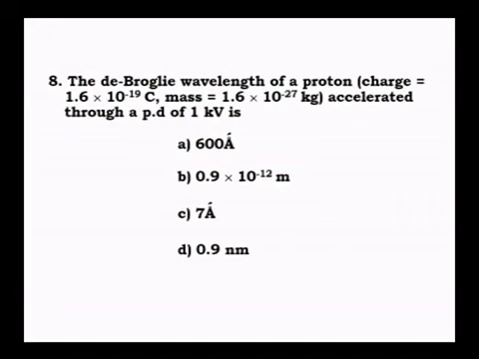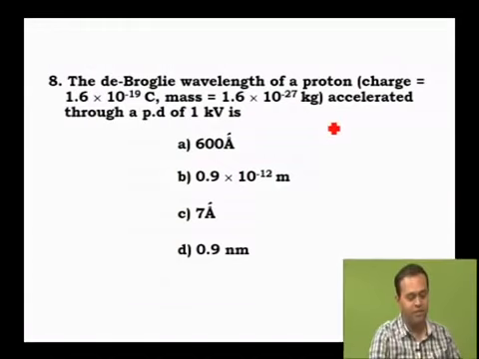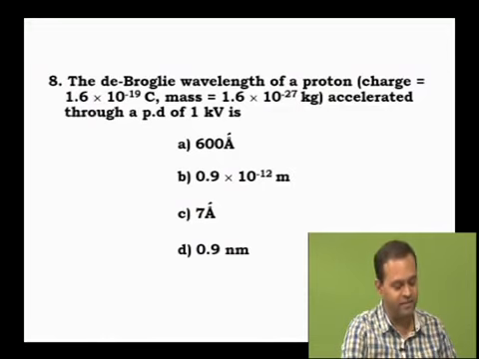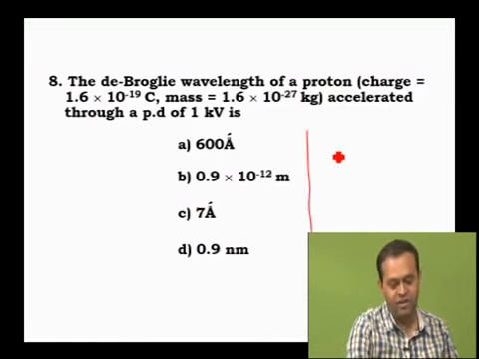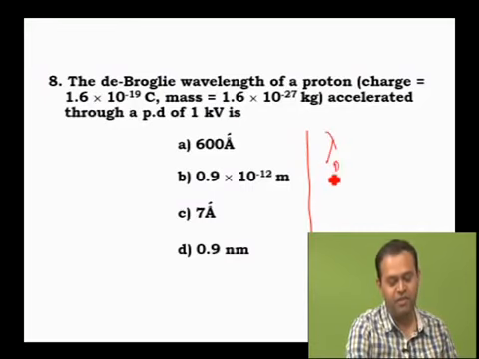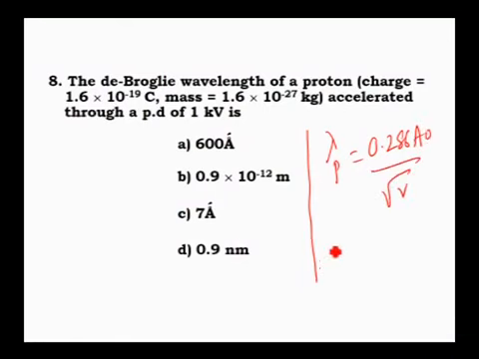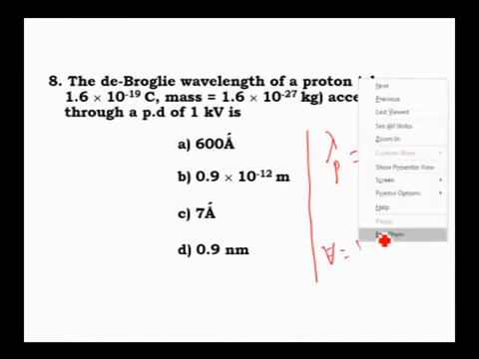Question number 8. The de Broglie wavelength of a proton, charge and mass given, accelerated through a potential difference of 1 kilovolt is... I already told the shortcut for this. We know that the wavelength of proton is 0.286 angstrom divided by root V. The potential difference is 1 kilovolt, which means 1000 volt.